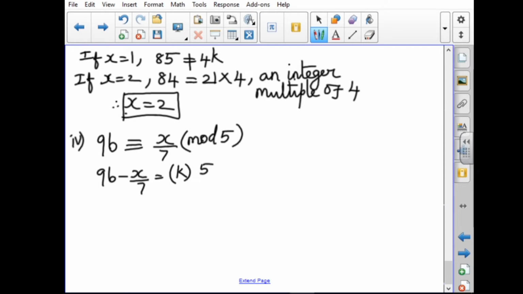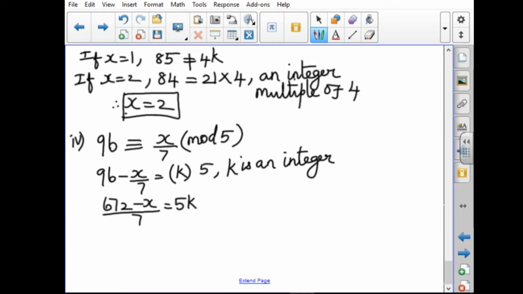I take it as k, where k is an integer by the definition of congruence modulo. So if you take LCM and simplify, the answer will be 672 minus x divided by 7 equal to 5k.